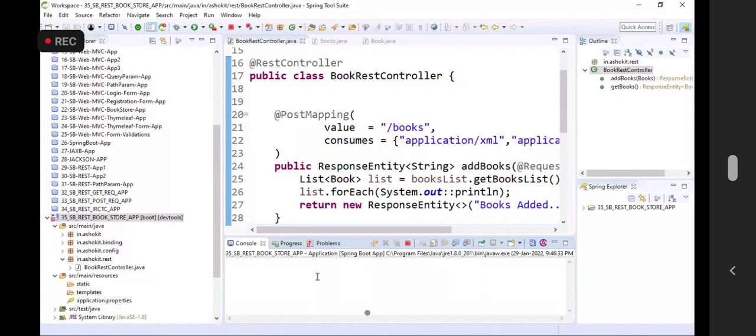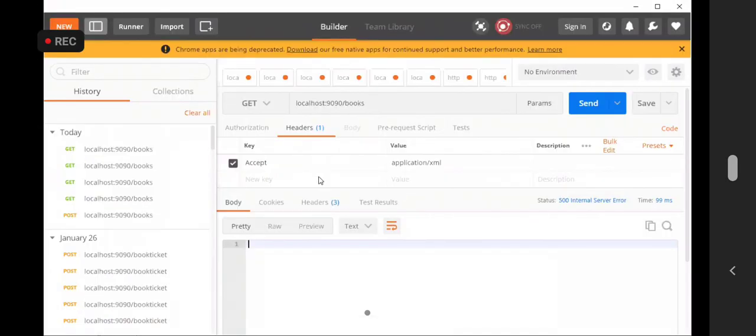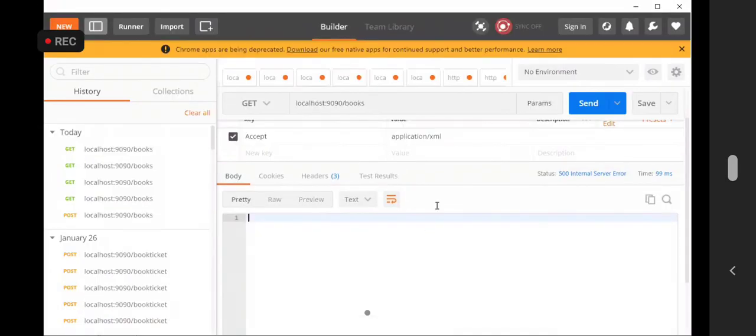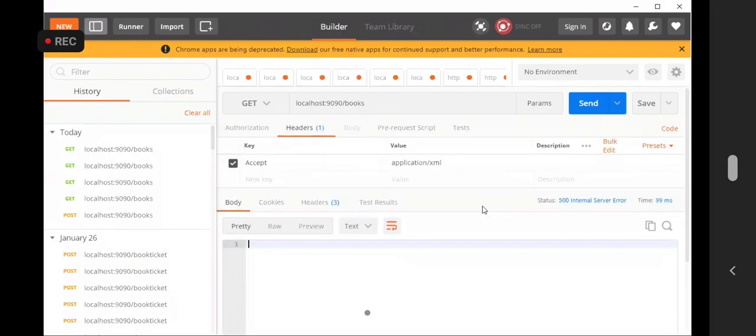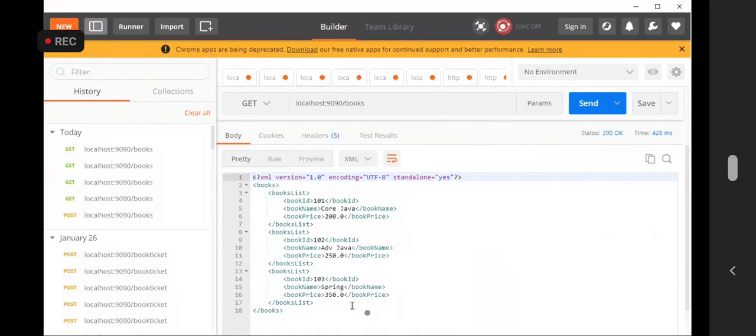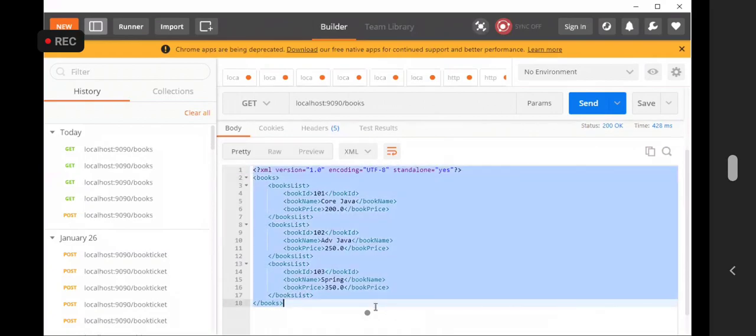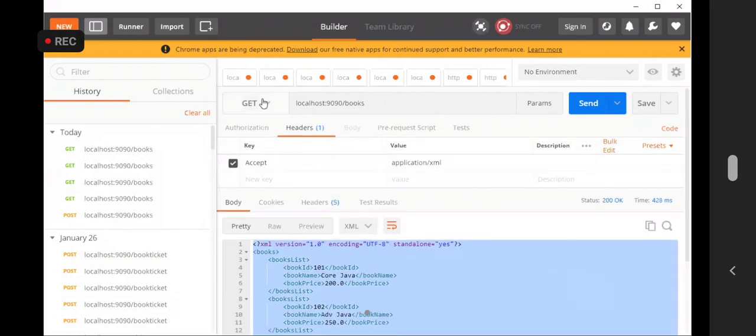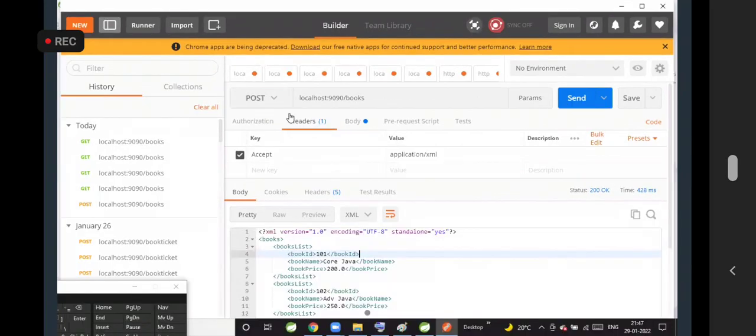Clear that console. Go to Postman. Can you guys see the Postman now? Now, I got the data. I have the XML data. Can I give this XML data as an input for the post method?